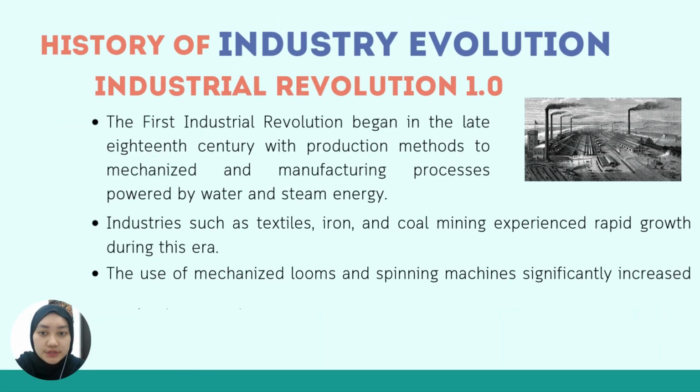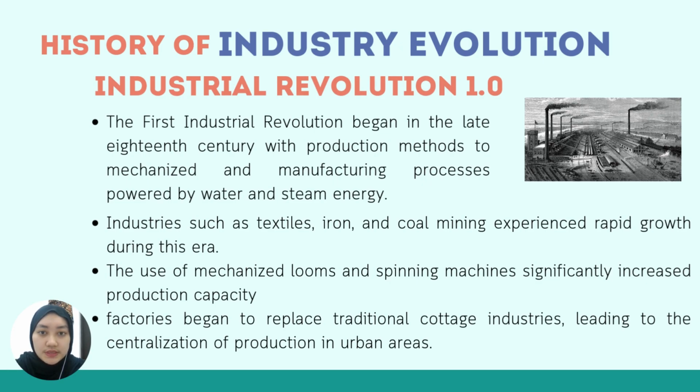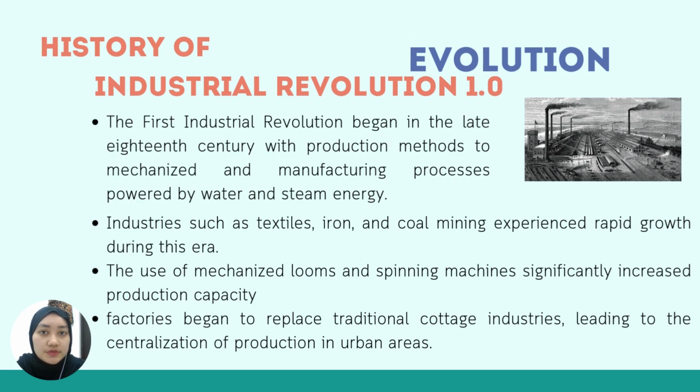History of Industrial Evolution. Industrial Revolution 1.0 began in the late 18th century and marked the shift from manual labor to mechanized production. During this period, water and steam power were used to operate machines, especially in the textile industry. This allowed goods to be produced faster and in large quantity compared to traditional handcraft methods. The introduction of factories replaced small home-based workshops, leading to the growth of industrial cities and new job opportunities. Overall, Industry 1.0 laid the foundation for modern manufacturing by introducing machines into the production process.